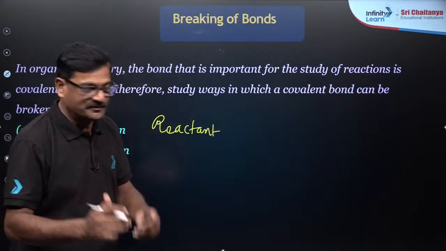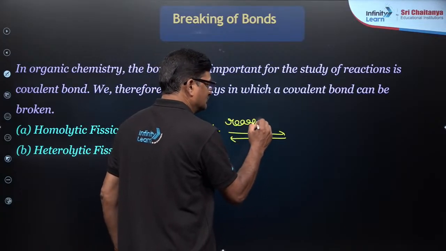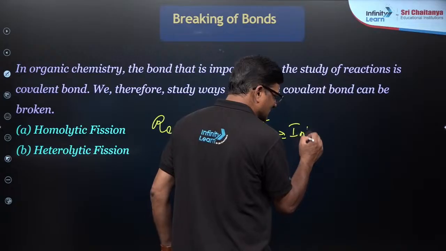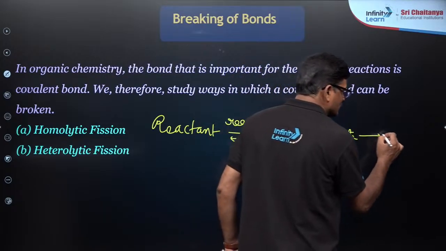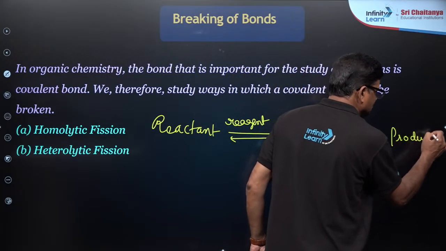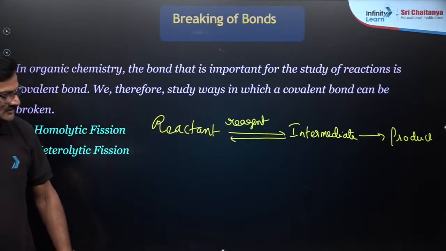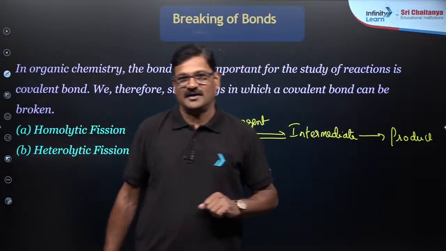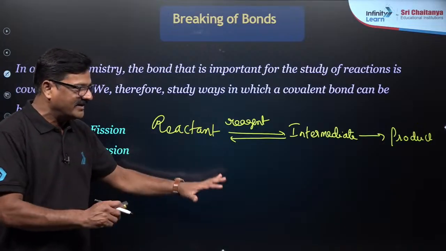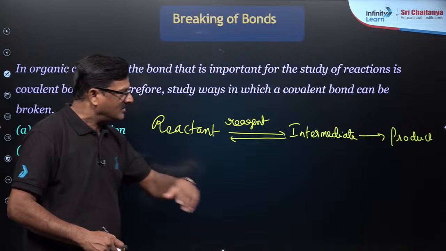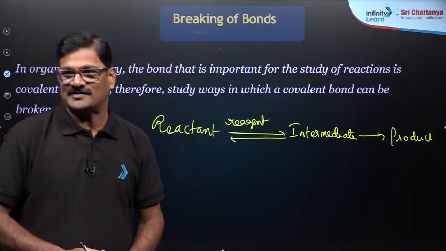So let's talk about the organic reactions, the process where reactant, by the effect of the reagent, you are going to get intermediate, and this intermediate is going to give you the product. In the reactant, the old bonds are being broken. In the product, new bonds are being established. And the schematic representation, the study of how old bonds are broken and how new bonds are formed, is called reaction mechanism.